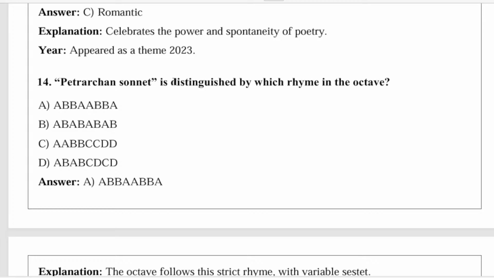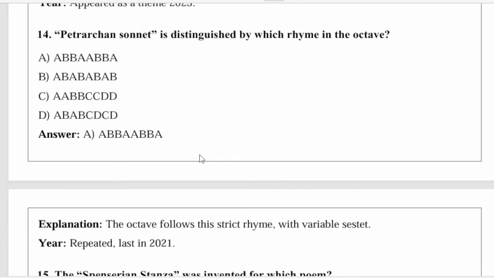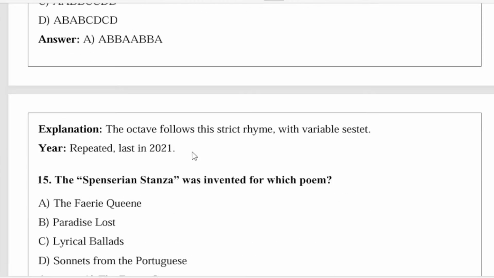14th question. The Petrarchan sonnet is distinguished by which rhyme scheme in the octave? So in this question we have to tell the rhyme scheme of the octave of the Petrarchan sonnet. So the correct answer is ABBAABBA. This was repeated last in 2021 and last year also it was repeated.